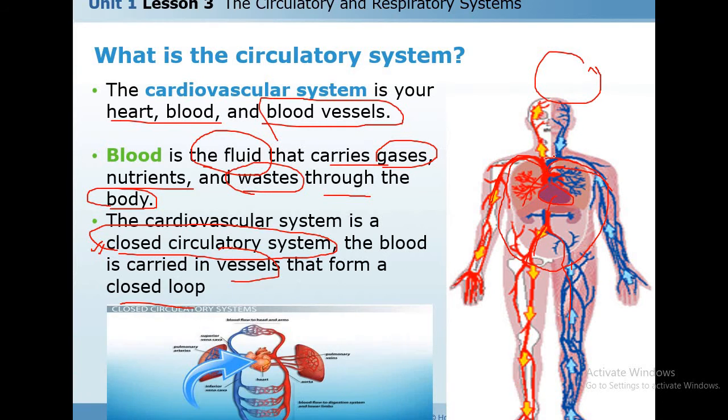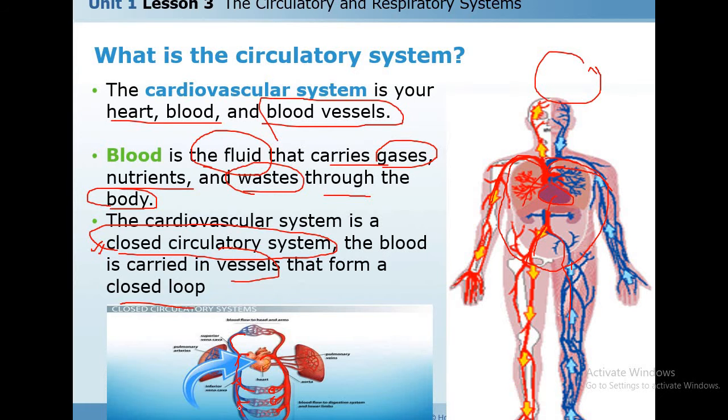Look here. When the heart pumps, the blood moves like this to the body tissues to transport gases like oxygen, nutrients, and remove the waste. So the blood that carries waste returns back to the heart. So it's like a cycle called closed.